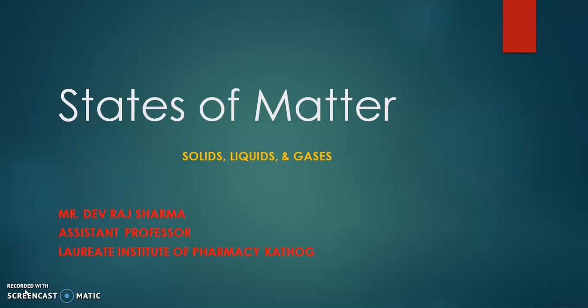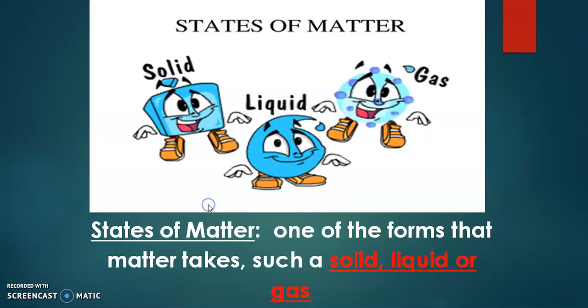Physical means, as you see in the slide, solid, liquid and gas come under the physical classification, that is a classification of matter in three states. One is solid, another one is liquid and the third one is gas.